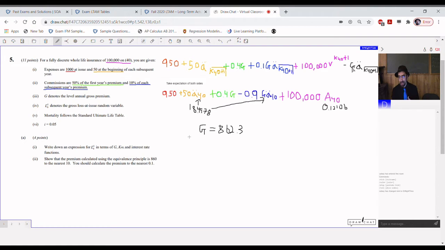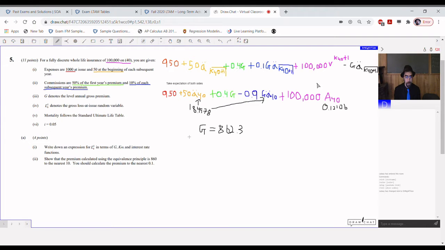Then finally, we do subtract out the premiums that the company has actually been collecting. So minus G a double dot angle K40 plus 1. And you can do some algebra to combine these. You can say that it's going to be G times negative 0.9 a double dot angle K40 plus 1 and such. This combination and simplification, I'm sure you've done loads of times when you've done a lot of the practice multiple choice problems. In fact, even setting something like this up, you've probably done. Obviously, part A1 was not the difficult part of this question.